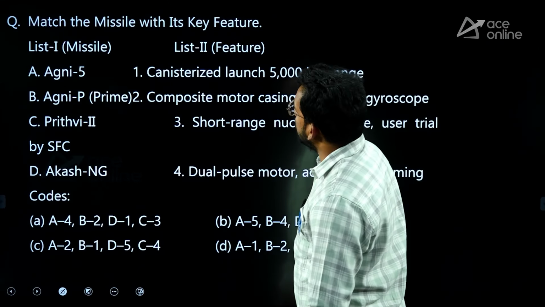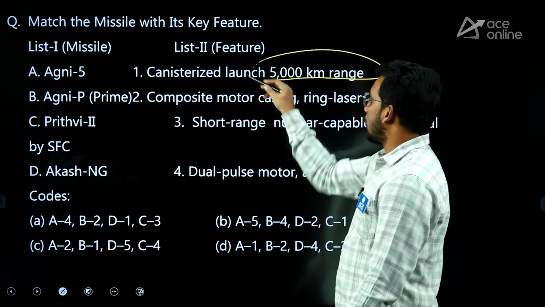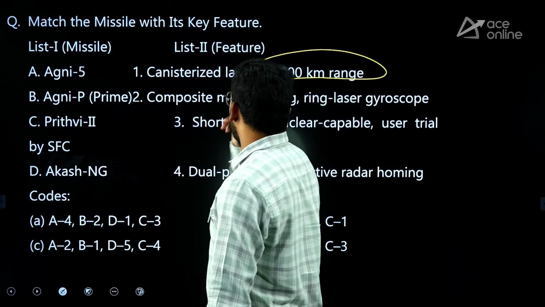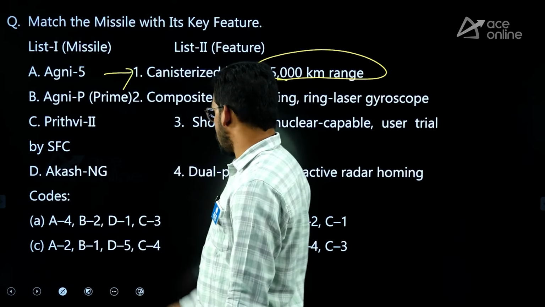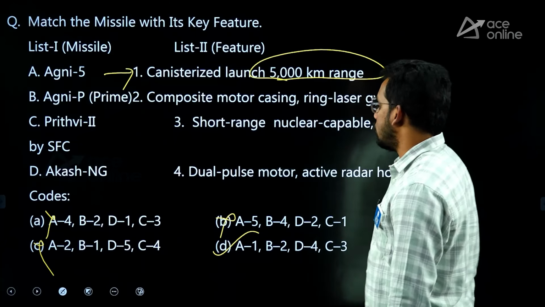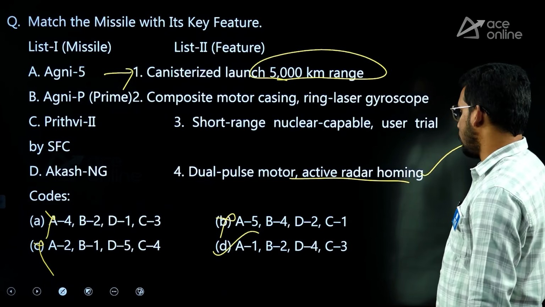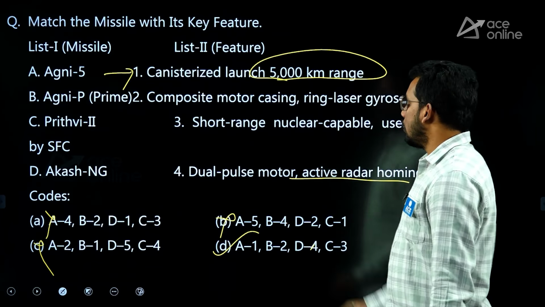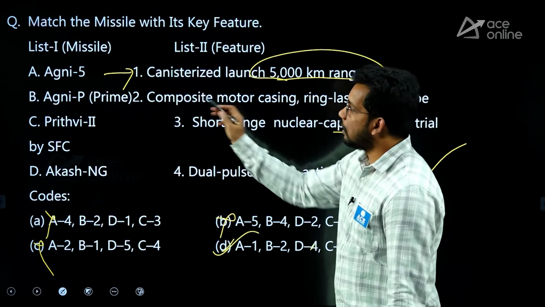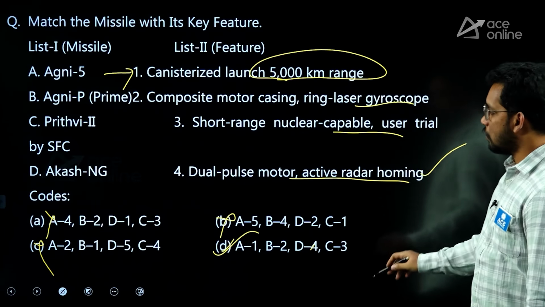Now they have given some missiles with their features. Okay, we'll check. So yes, Agni 5 has a 5,000 kilometer range, the longest. It's a cruise missile, I'm sorry, a ballistic missile. This is correct, A1, so we can eliminate it. If you just know about Agni, you can answer. So Akash NG missile, dual purpose motor, active radar homing. So this is also correct, D4. Then Prithvi, short range, nuclear capable, used in trials of SFC, that is also correct. Then Agni Prime, composite motor casing, ring laser gyroscope, this is also correct. So the answer is D.